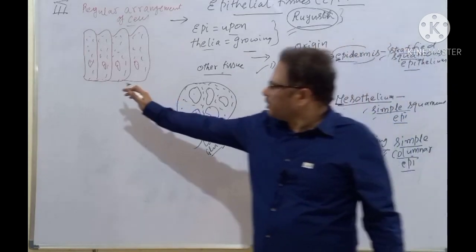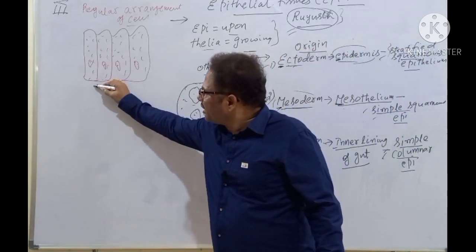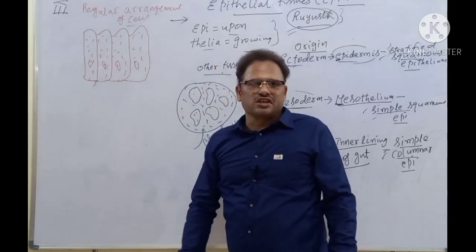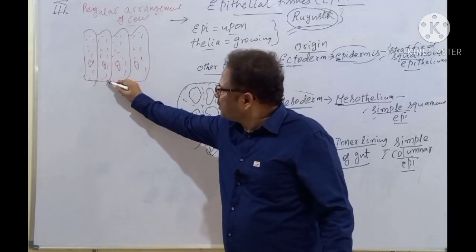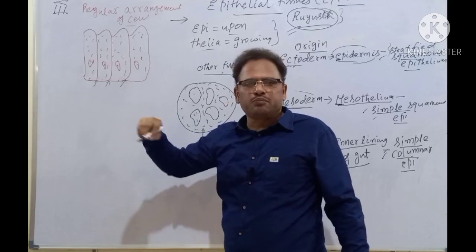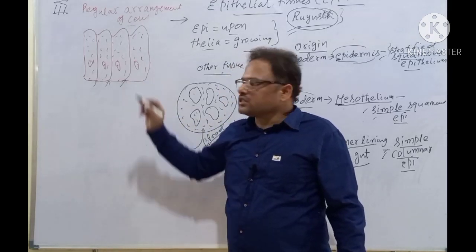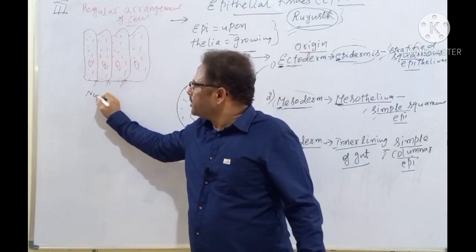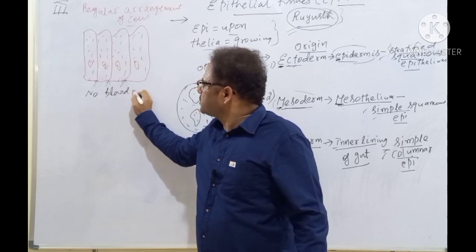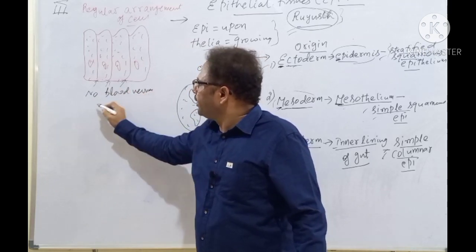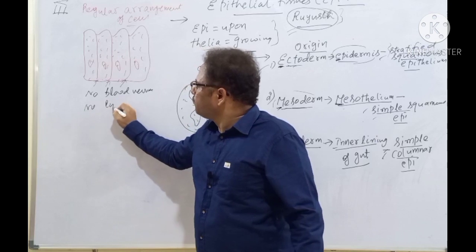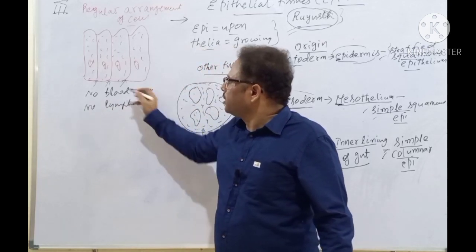But here, there is no gap. That is an amazing structure. There is no gap because they are tightly packed. When there is no gap, no blood vessels and no lymphatic vessels can go here.